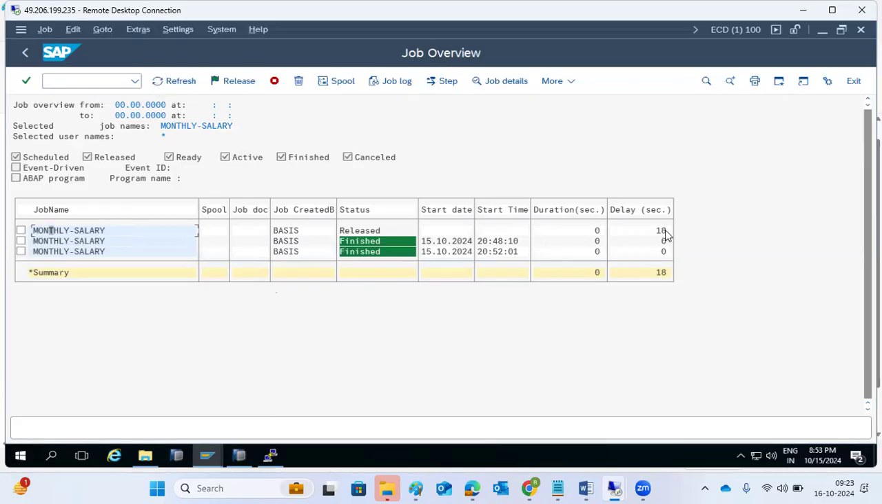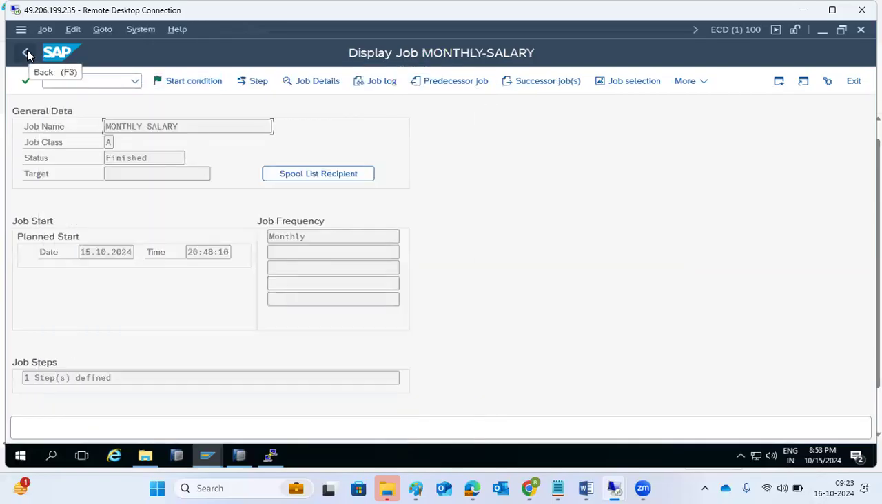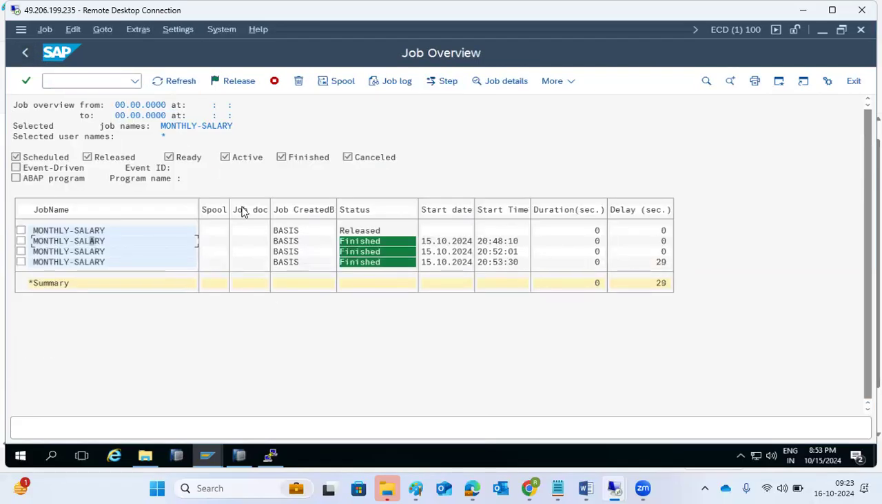So you see there is a delay. Delay means the job was supposed to execute, but there is a delay of 23 seconds. So why is the job getting delayed? Each job requires one background work process. If you go to the job details, a background work process is required. The work process number is 12. What is 12? 12 is one of the BTC work processes. Yes, see, it is executed, but it got delayed by 29 seconds.